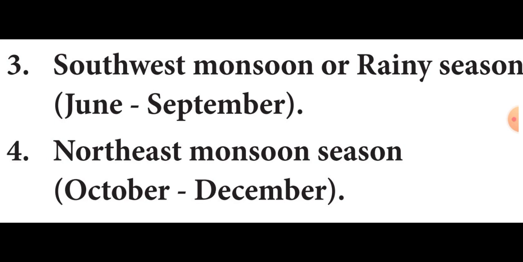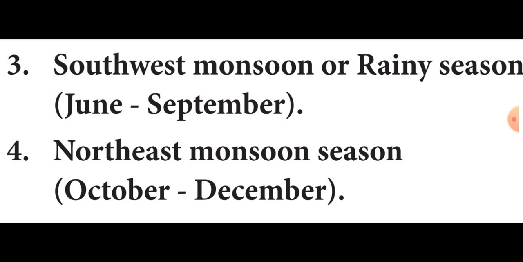The word monsoon has been derived from the Arabic word mausim, which means season. Several centuries ago, the Arab navigators described the system of seasonal reversal of winds along the shores of the Indian Ocean, especially over the Arabian Sea.